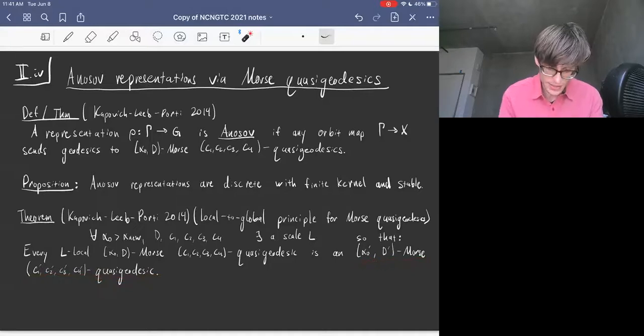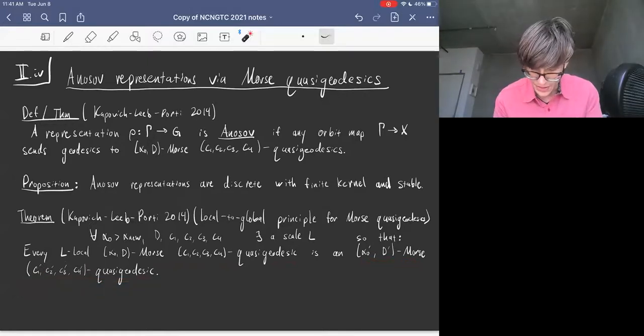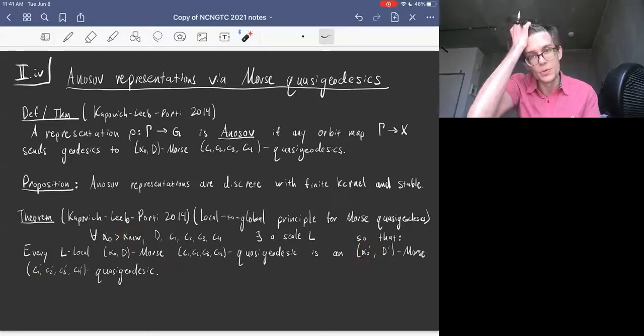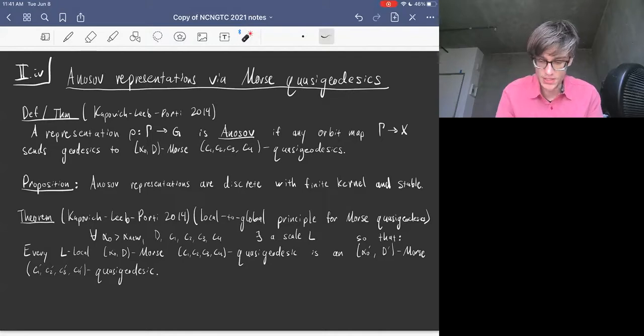One way to rephrase this is: for every possible quality of local Morse quasi-geodesic, if that quality holds on a large enough scale L, then you actually have a global quasi-geodesic. In fact, baked into this statement, alpha naught prime here equals alpha nu. So you can actually guarantee some new regularity parameter. It's baked into the statement. There are other things you can control if you want. I won't go into every step again, but this proposition works exactly the same way as the previous proposition about undistorted subgroups.